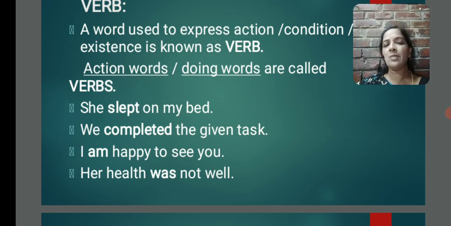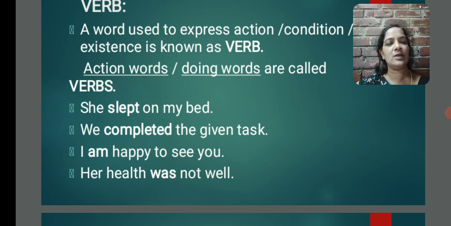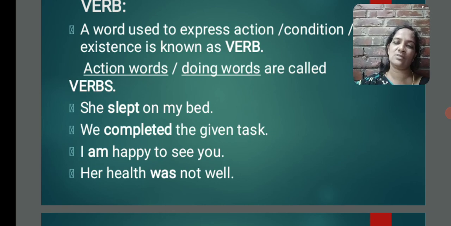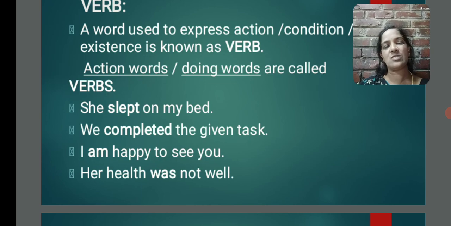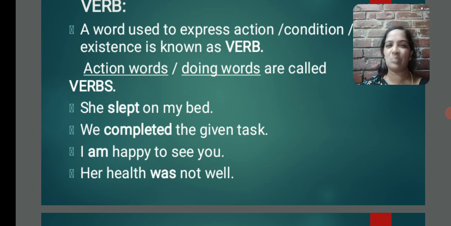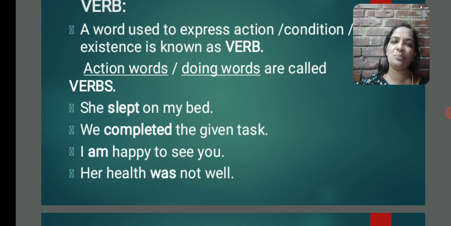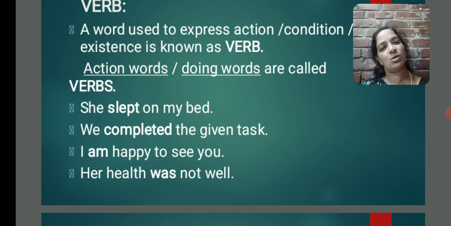I am happy to see you. Here the highlighted word is am. It shows the condition of my mind. So am is a verb. It is used to express our condition. What is my condition? I am happy. Next, her health was not well. What is this verb? It also expresses condition, but past verb. I don't want to bring up all this present verb, past verb and all to confuse you. When we go deep into the verb concept, you will definitely come to know all this, don't worry.